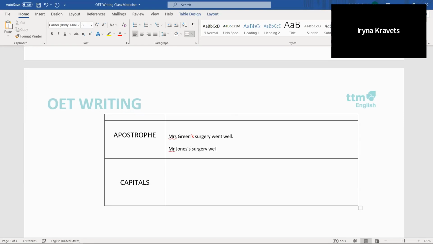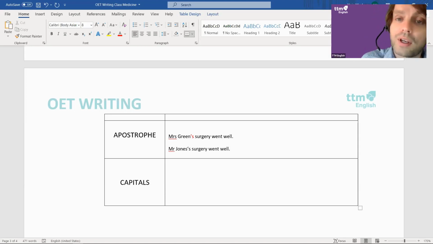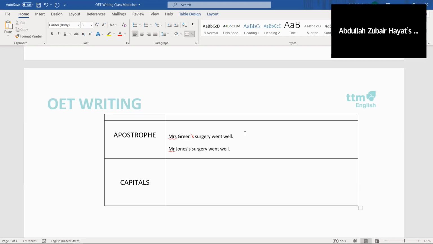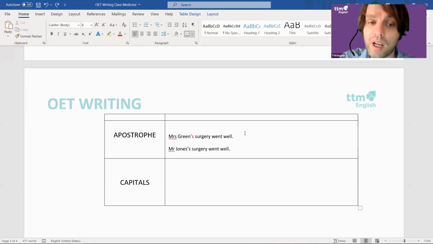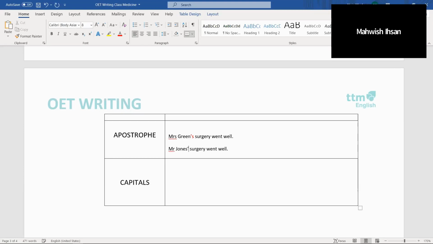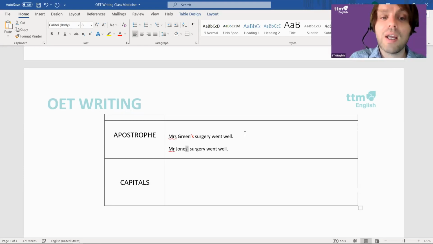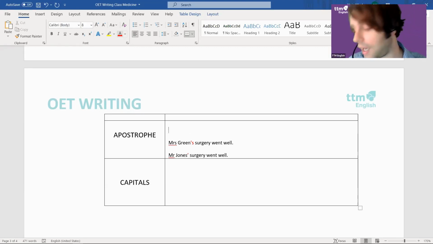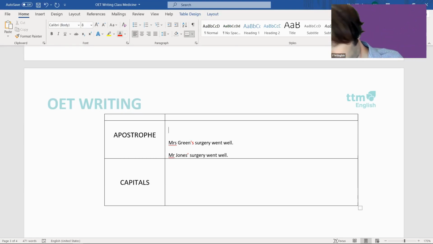Well, actually, when I was training to be a teacher, I had to learn this, and so I researched it. And actually, you are allowed to do that, but no one does, right? Most people do that. Mr. Jones. That's actually in the material that I saw when I was studying. It said it was okay for names. If it was a person's name, you were allowed to do it. But in this case, I'm just going to say usually what native speakers do is they'll just put one apostrophe, and they won't put the second S. Does it have the same meaning? Okay. And what is the meaning, Irina? If you could tell us, or one of the other doctors, what's the meaning here?